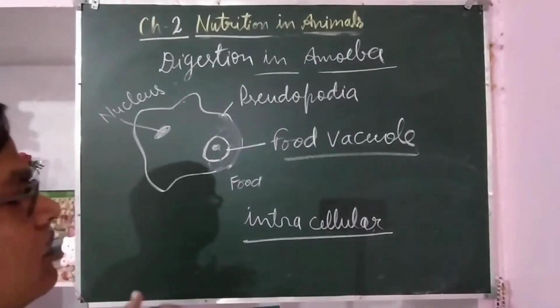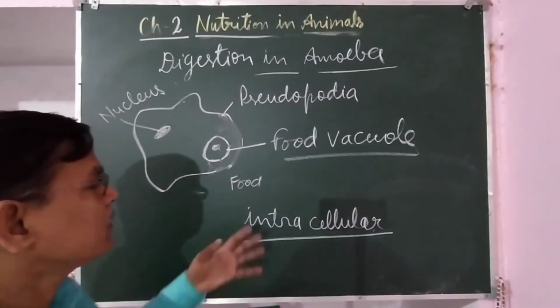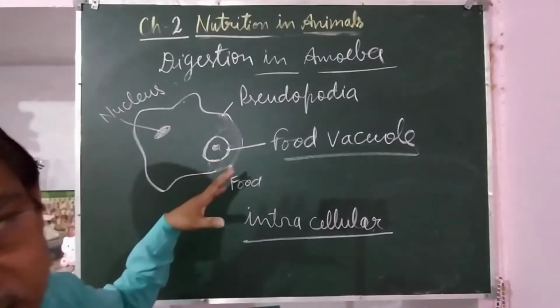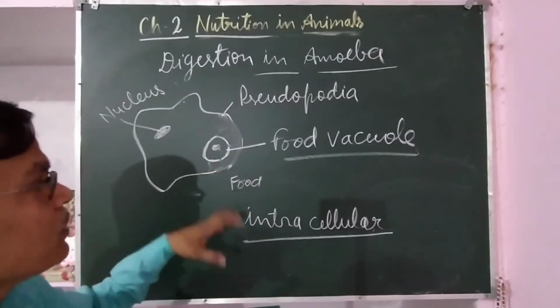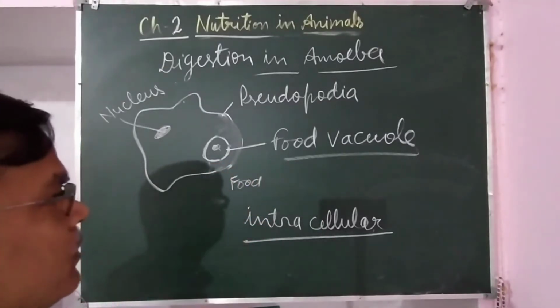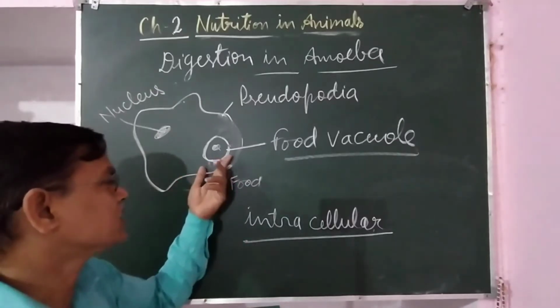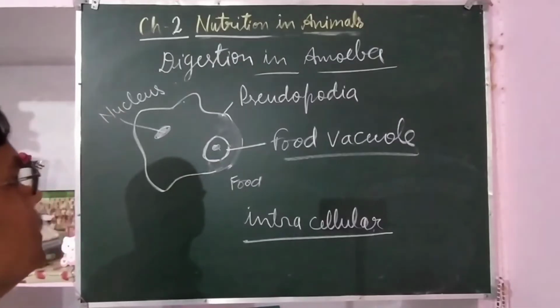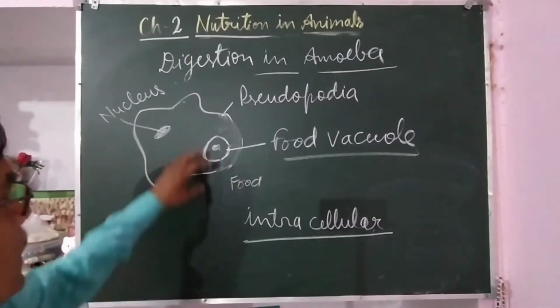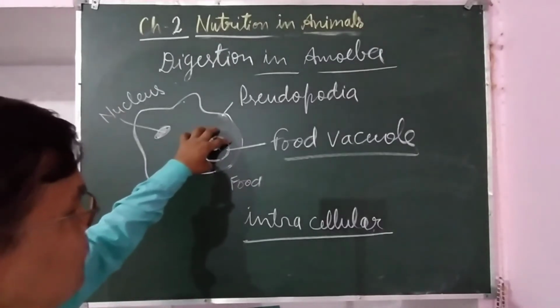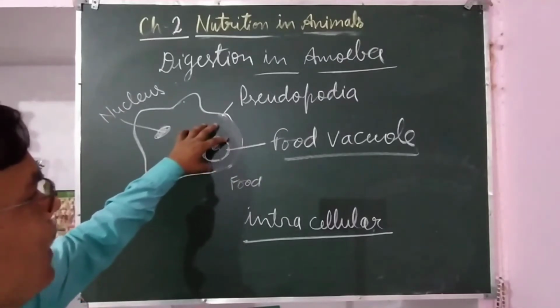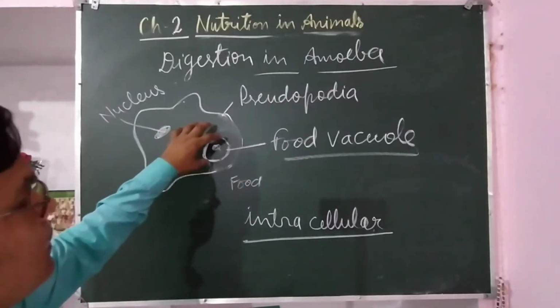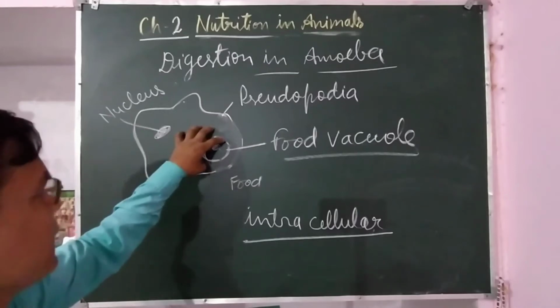Various organs make an organ system, and digestion takes place in a particular organ system in human beings. But in amoeba the digestion takes place in a single cell, that is called intracellular. So digestion, absorption, all the processes take place in the single cell.